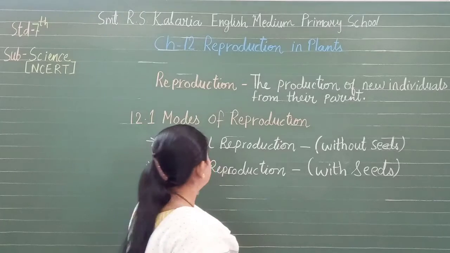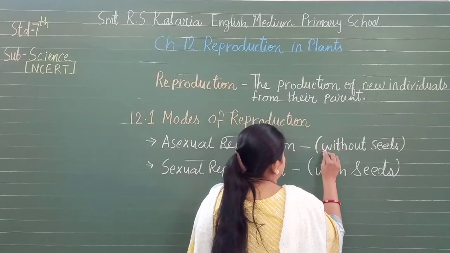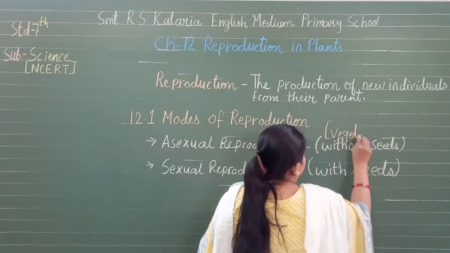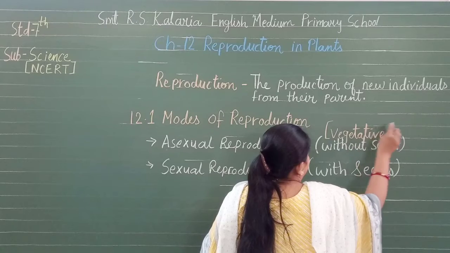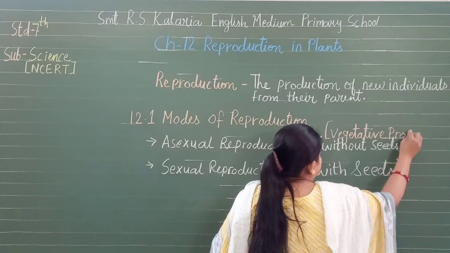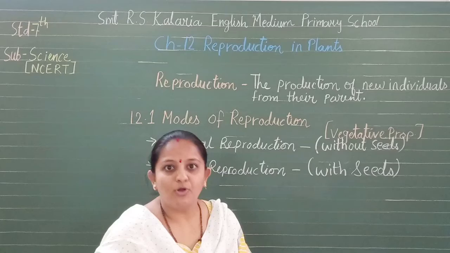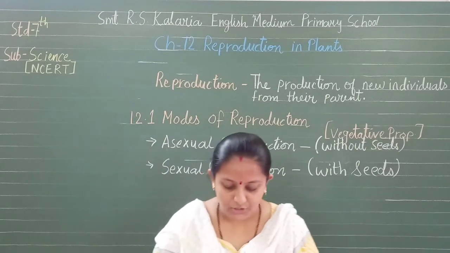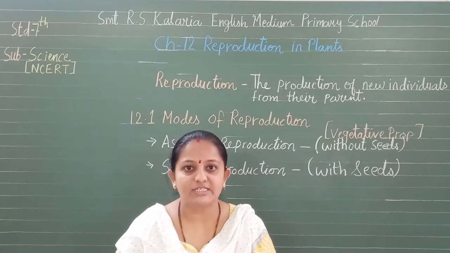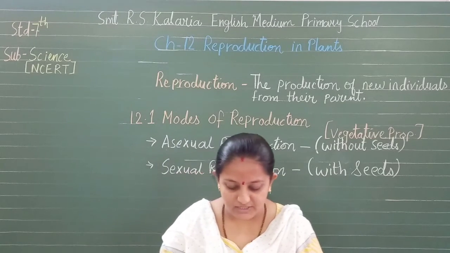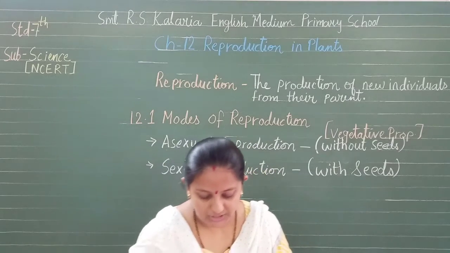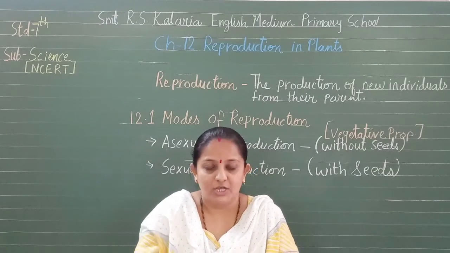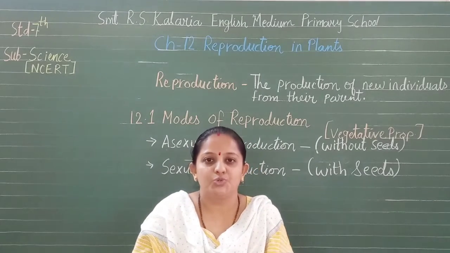So we can say in asexual reproduction, here I will write vegetative propagation. Vegetative propagation is a type of asexual reproduction in which new plants are produced from roots, stems, leaves and buds. Since its production is through the vegetative parts, you must have seen sugarcane and potato, these are just adventitious roots which grow up and become juicy, isn't it?